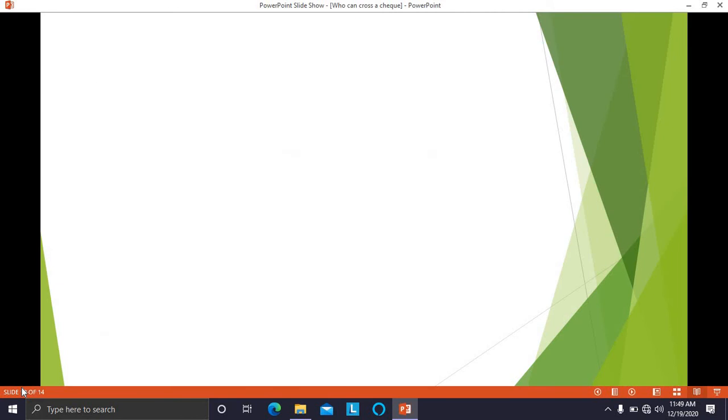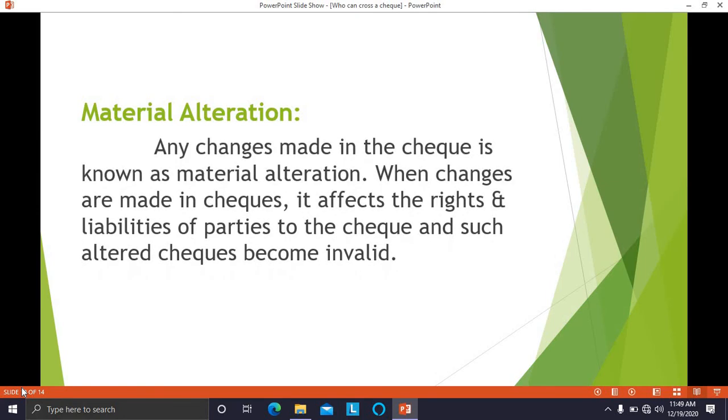Now the next point is material alteration. This point is very important for your case study. It is a usually asked question: what does material alteration mean, or if material alterations are made in the check, what will be the consequences? First we'll discuss what material alteration means. It means any changes made in the check.